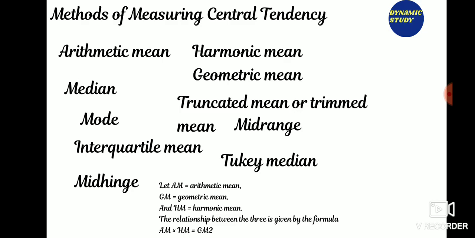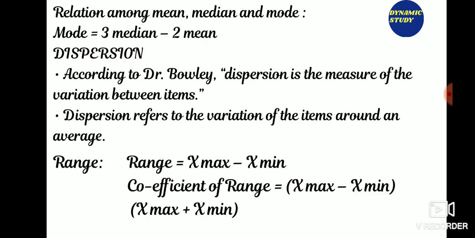Now Tukey median, a point with the property that every halfspace containing it also contains many sample points. Now what is the relationship between mean, median and mode? So the relationship is mean is equal to 3 median minus 2 mode, or the relationship between arithmetic mean, harmonic mean and geometric mean is AM multiplied by HM is equal to GM squared.